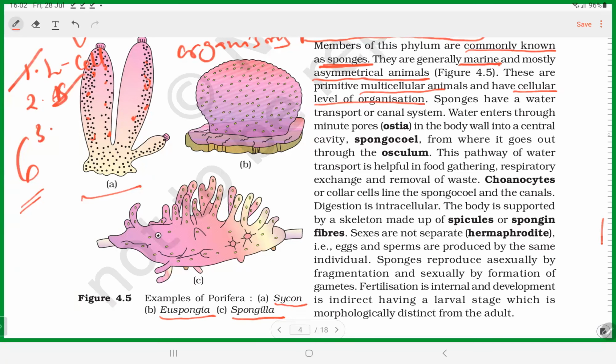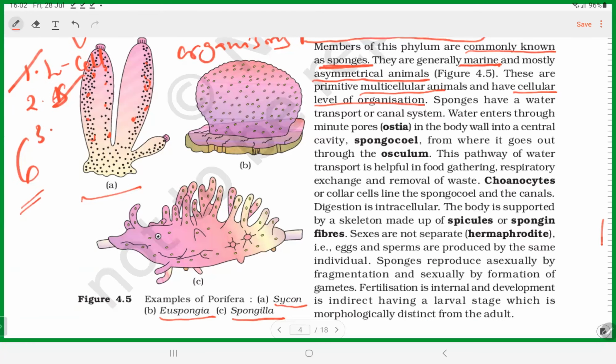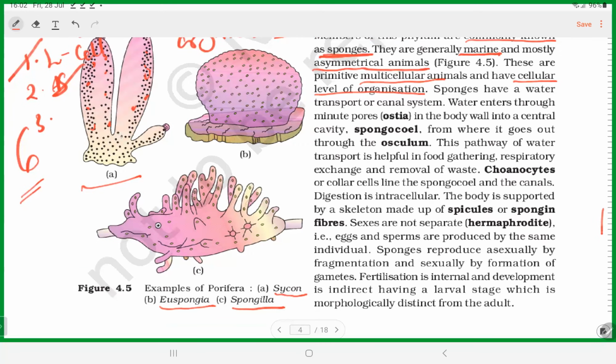And then the third thing we saw. Look at that. Another special aspect: in the body, they have pores. They have a true canal system, so water can enter and exit the body. Sponges have a good water transport or water canal system. The entry of water is through minute pores. Because of the presence of these minute pores only, they are called Porifera.